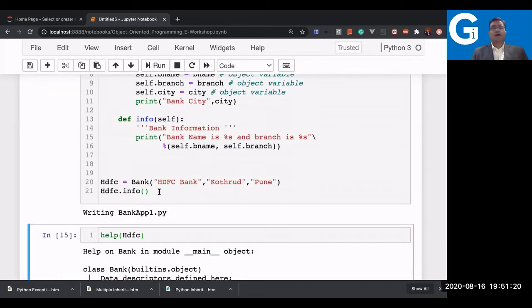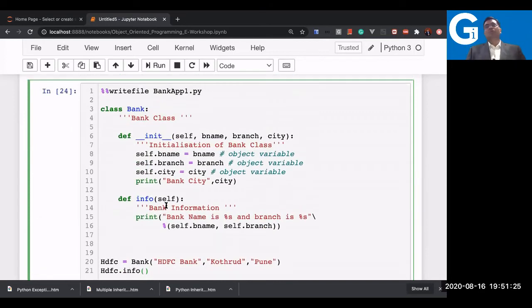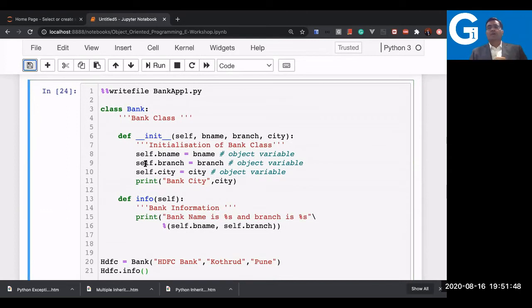So this is a file I can run from anywhere now. The Jupyter notebook gives you freedom. Again, why I'm using the Jupyter notebook: it gives you the freedom to write the entire code in the notebook, as well as save it as a file if you want. Yes, you can do that, and you can execute wherever you want. Do you want to execute in the notebook itself? Yes, you can. And there is also an auto-save feature, so this notebook is getting saved automatically. I don't require to open and close like in the case of PyCharm, where I have to open the program and execute it again for every program. This is not required in the notebook.